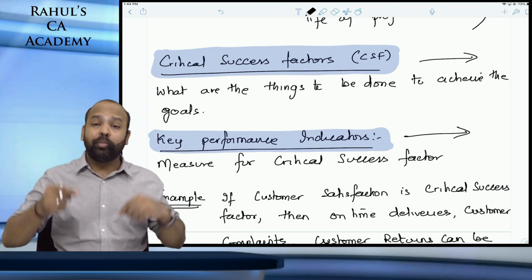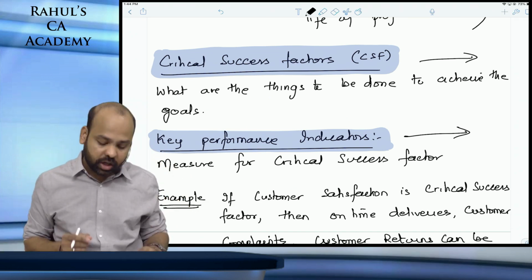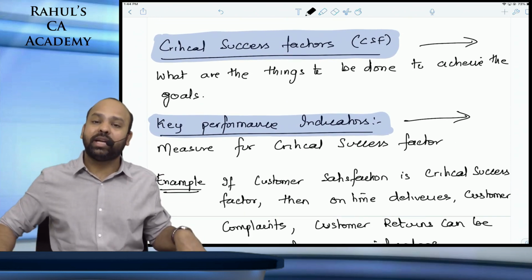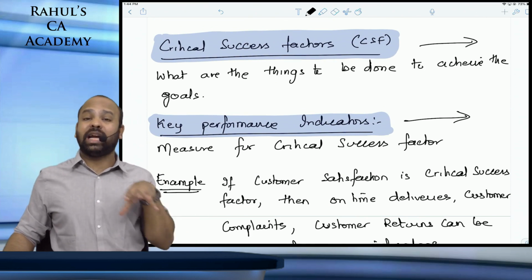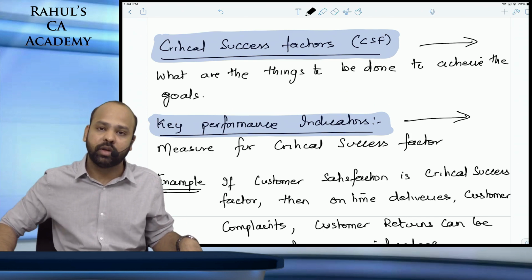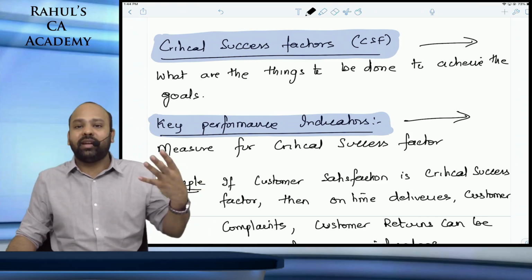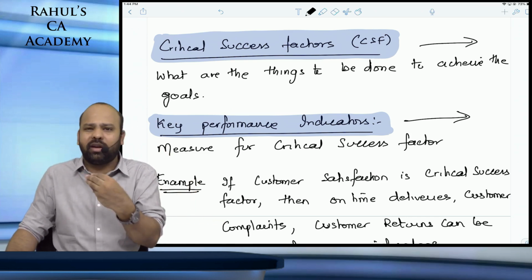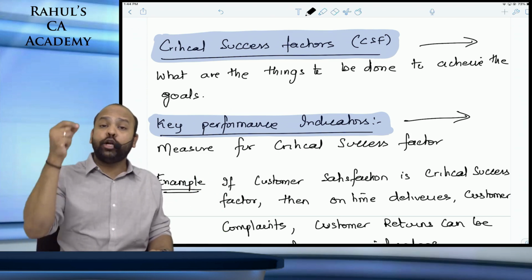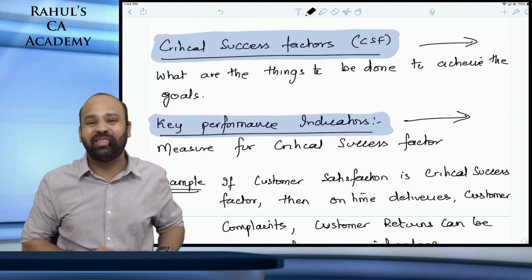And how will you measure that? How you will measure it is a key performance indicator. If I talk about delivery time, I would say number of on-time deliveries. If I talk about quality, I would say number of defects or number of returns. If I talk about profits, I can say it is net profit, economic value added, return on investment, RI, something like that. So how you are going to measure it is a key performance indicator.